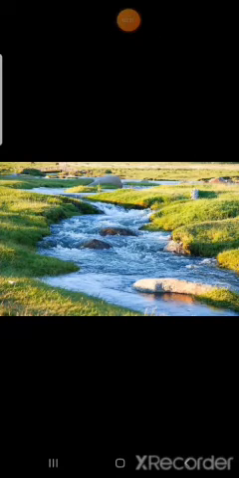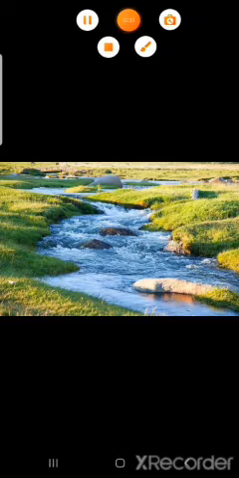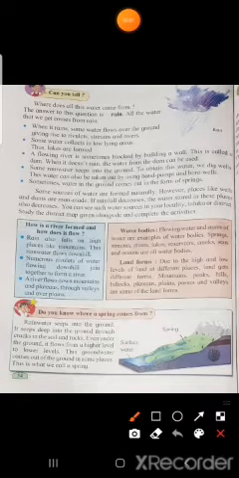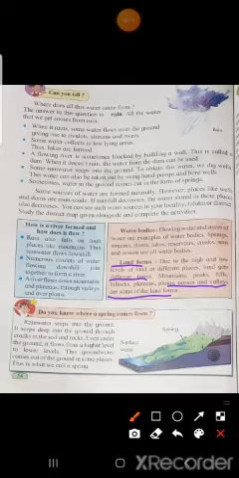Okay, now see next one, that is landforms. Due to high and low levels of land at different places, land gets different forms. Mountains, peaks, hills, hillocks, plateaus, plains, passes, and valleys are some of the landforms.